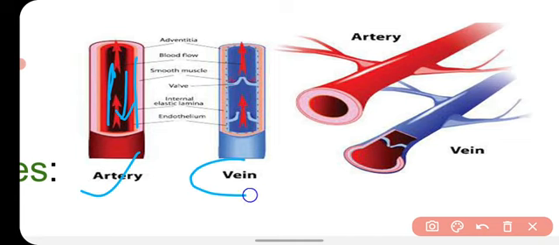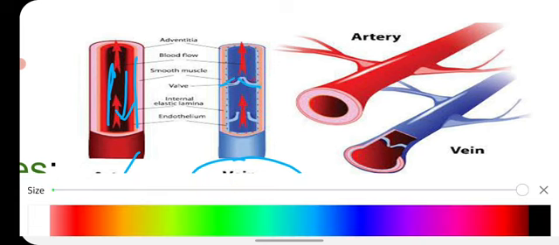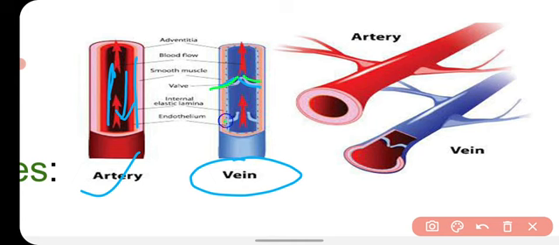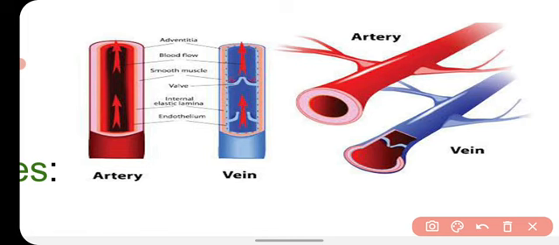But in case of vein, because there is no pressure in the flow of the blood in the vein, so there are the valves. Okay, wall-like structure there. That wall maintains the direction of the flow of the blood in one direction, and it prevents the blood from backflow. So this is the characteristic feature of vein. It has valves to prevent the backflow of the blood.